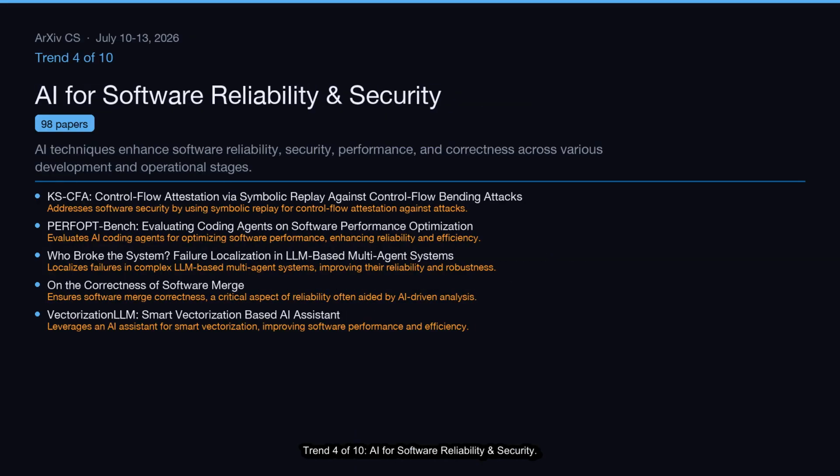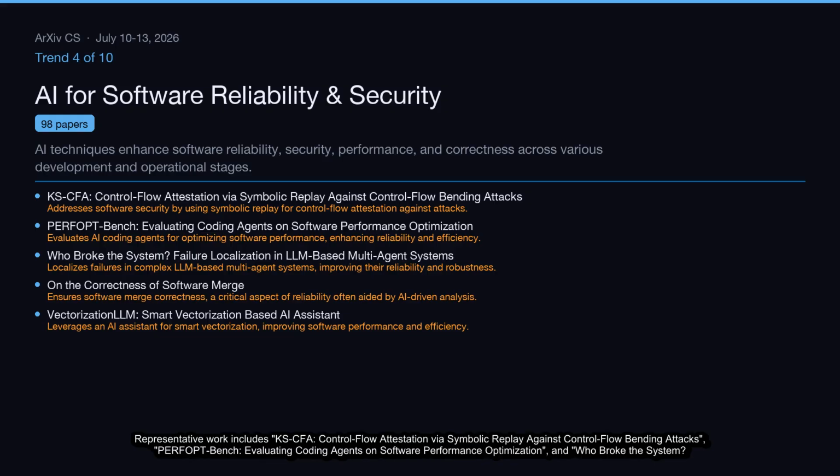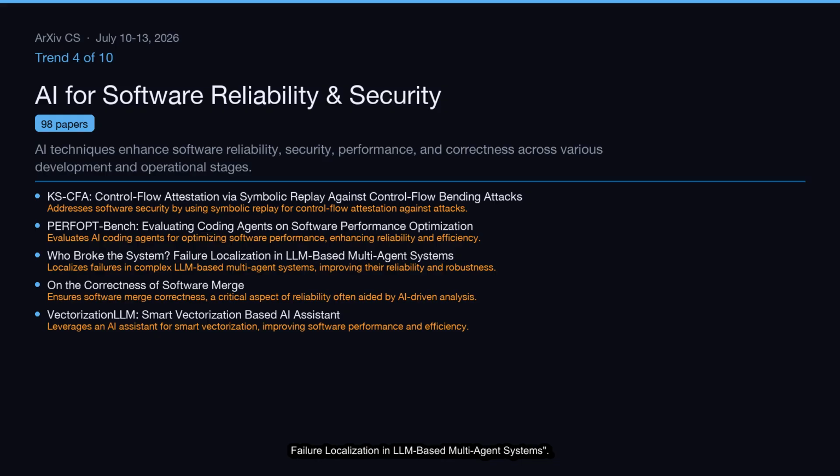Trend 4 of 10, AI for software reliability and security. AI techniques enhance software reliability, security, performance, and correctness across various development and operational stages. This cluster covers 98 papers. Representative work includes KSCFA, control flow attestation via symbolic replay against control flow bending attacks, PerfOptBench, evaluating coding agents on software performance optimization, and who broke the system, failure localization in LLM-based multi-agent systems.